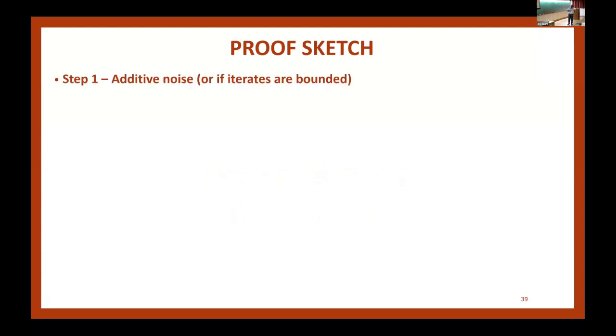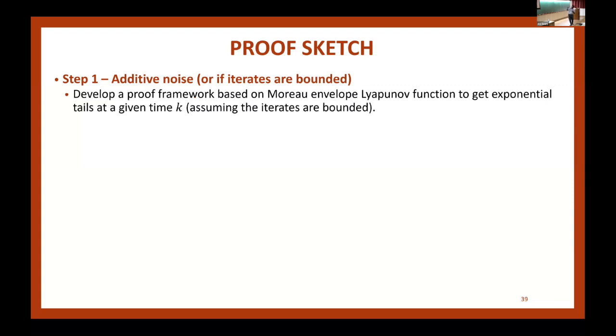For the tail bounds, we have 3 steps in the proof. If you have the additive noise setting, to get the first theorem, you can just stop at step 1. You don't need step 2 or step 3. And if you can prove that the iterates are bounded due to other properties of your algorithm or due to projection, then again, you can stop at step 1. In that case, you get Gaussian tails. If you don't have either of these 2, then you need 3 steps, and then you would end up with Weibull tails.